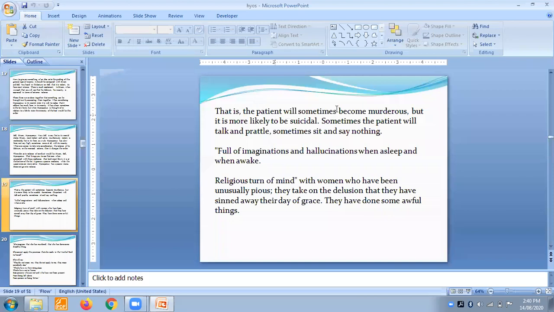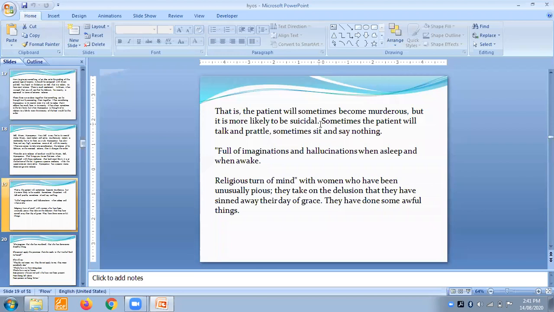That is, the patient will sometimes become murderous, but it is more likely to be suicidal. They can think about suicide. Sometimes the patient will talk, prattle, and sometimes sit and say nothing, full of imaginations and hallucinations when asleep and when awake.